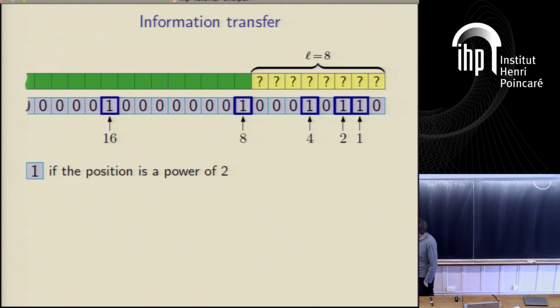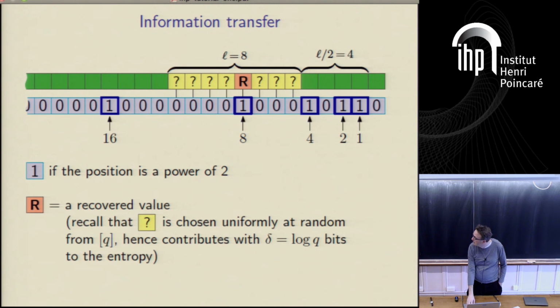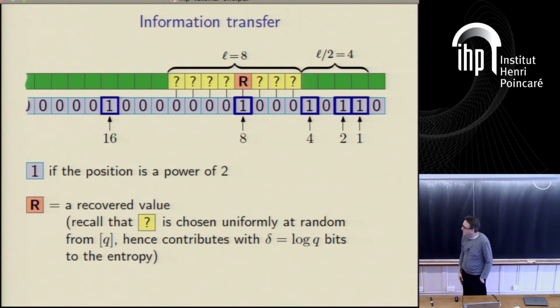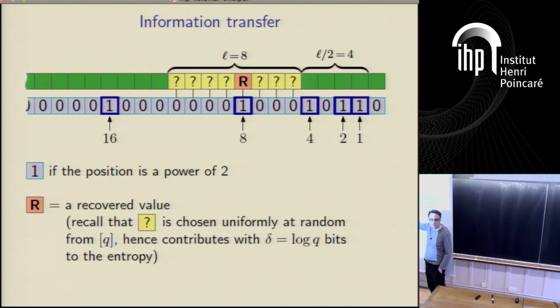So at this point we give some output. Let's not worry about why or how at the moment, but let's just imagine a new symbol comes in, we give some other output, new symbol comes in, another output, we see it sliding along. And then after L over 2 new outputs, we'll notice this happens. What happens here is that only one of the ones in this vector is aligned in the unknown region.